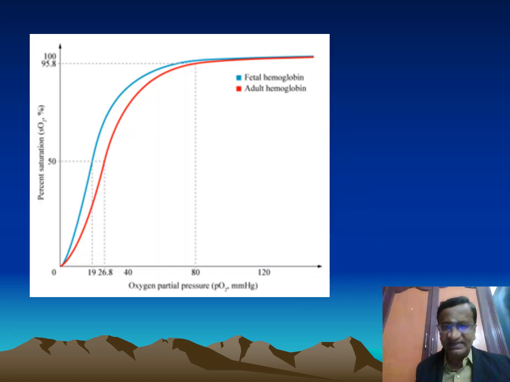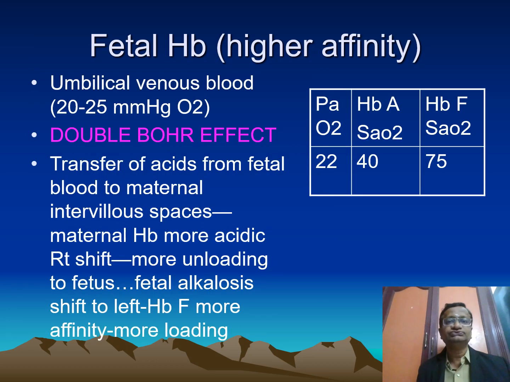Fetal hemoglobin is like this, and it is shifted to the left, because it cannot offload everything, and there is no use. It has to pluck oxygen. Affinity has to be more. Higher affinity in fetal hemoglobin.